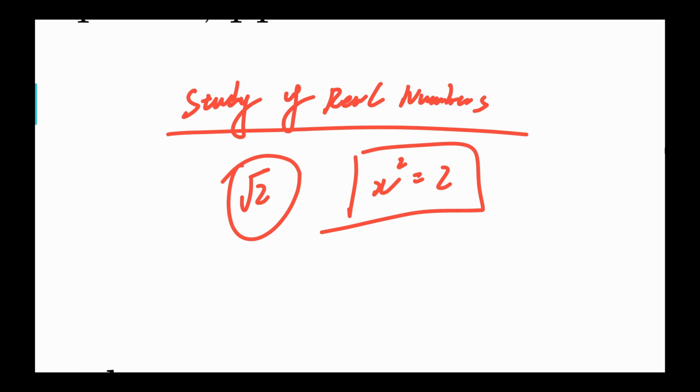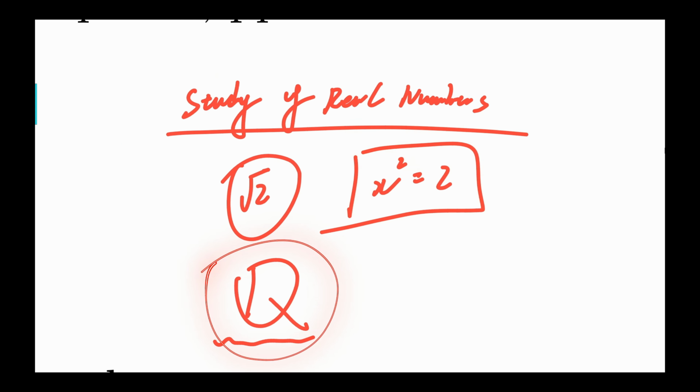If I only check in the rational number system, which I'm going to denote by Q, it turns out that this equation doesn't have any rational solutions. And that's why we want to extend our system to be a more complete and better system which doesn't have any gaps, which is the real numbers.